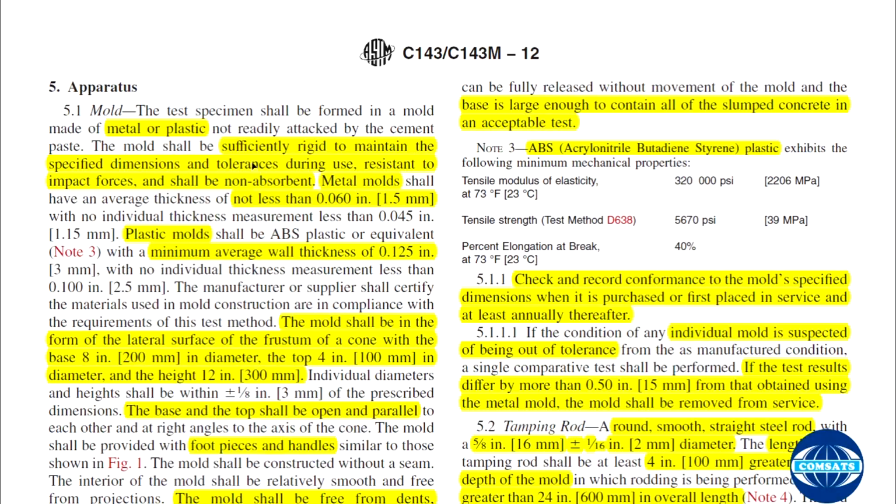The mold shall be sufficiently rigid to maintain the specified dimensions and tolerance during use, resistant to impact forces, and non-absorbent. A metal mold shall have an average thickness of not less than 1.5 millimeters, and a plastic mold minimum wall thickness should be 0.125 inches or 3 millimeters.